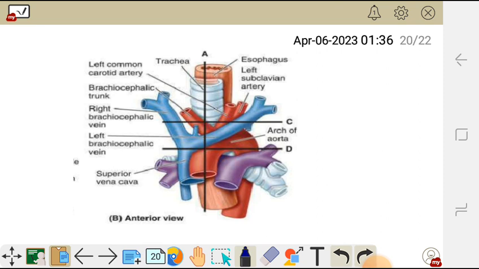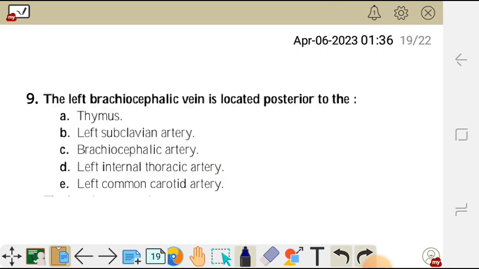Okay, but the question is asking for the posterior. So the vein is located posterior to the thymus. The correct answer is A, for all these arteries are posterior to this vein. Only the thymus is anterior. So meaning the left brachiocephalic vein is located posterior to the thymus, behind the thymus.